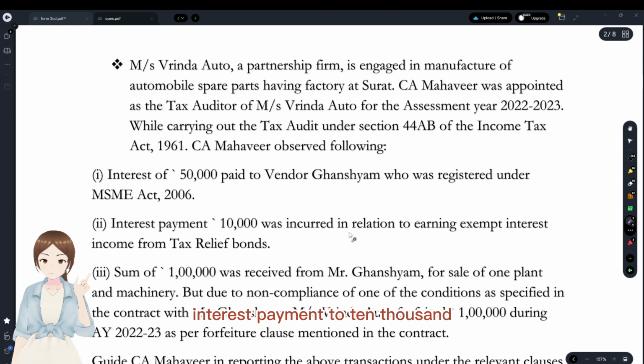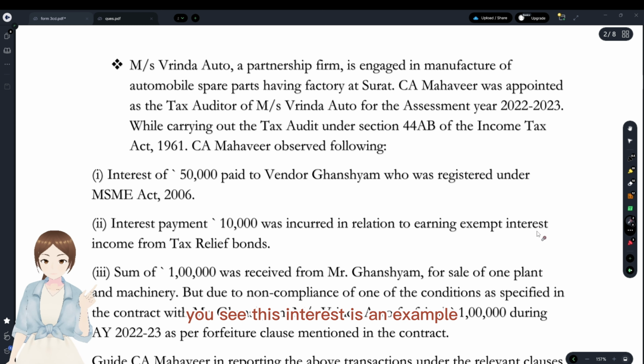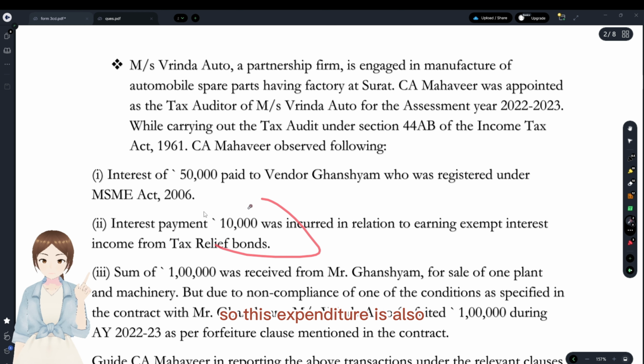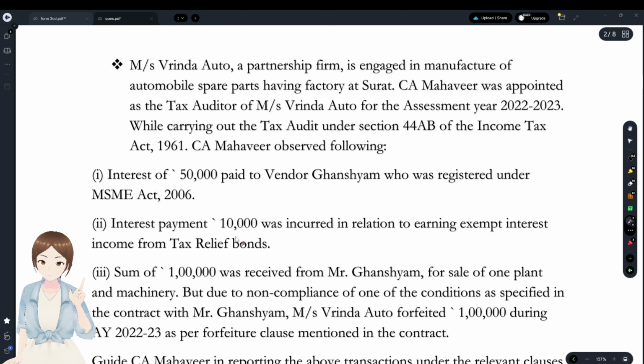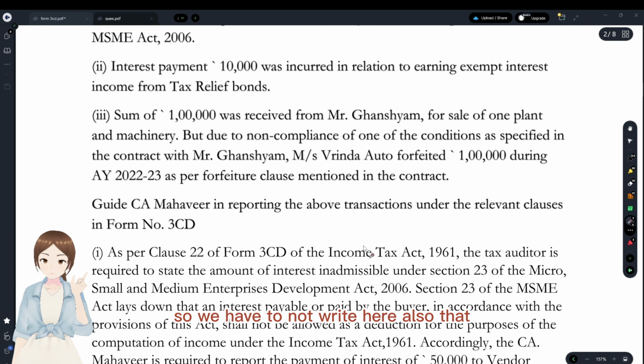Interest payment of 10,000, which was incurred for earning exempt interest. You see, this interest is exempt. That is, it will not form part of total taxable income. So this expenditure will also not be allowed. This is also an inadmissible expenditure. So we have to write it here also.